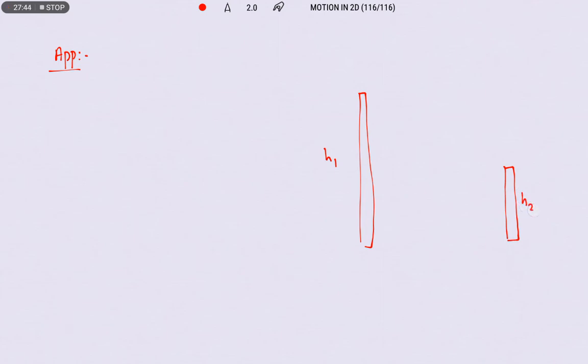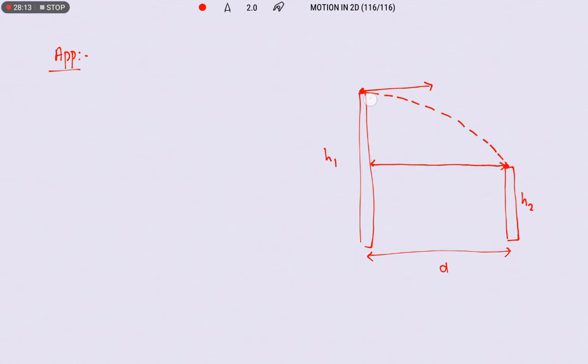A person drops or throws a stone from tower 1. It reaches exactly the top of the second tower. Now they are asking in this case, what is the separation between the towers? In the same way, what is the time of flight?